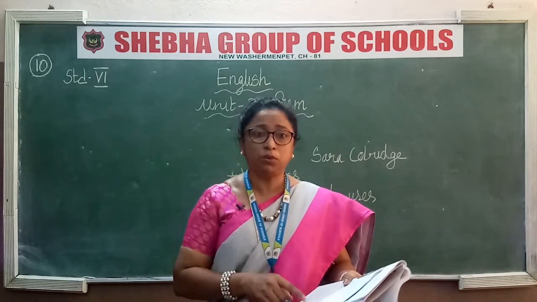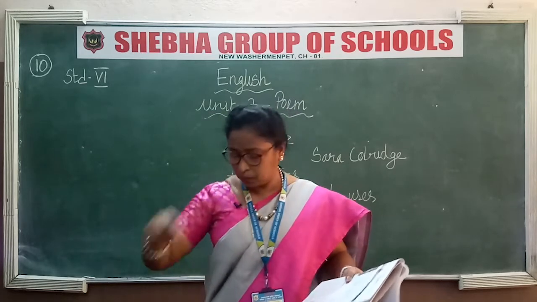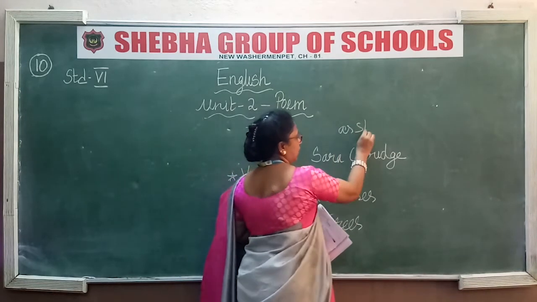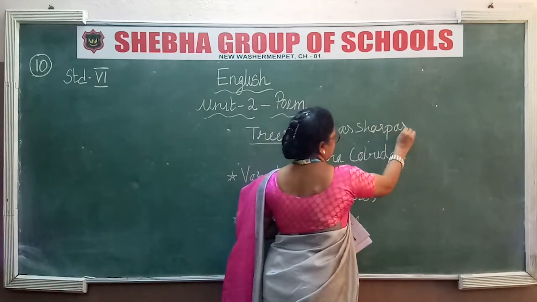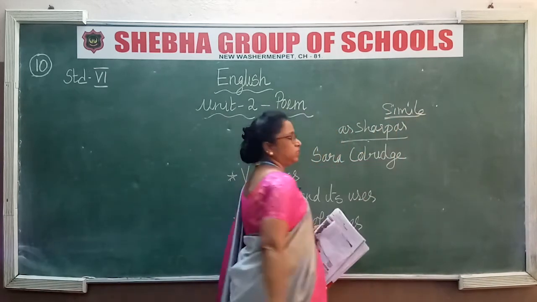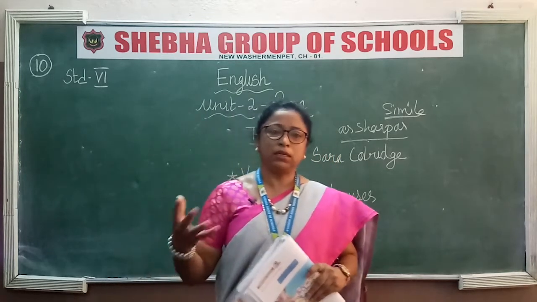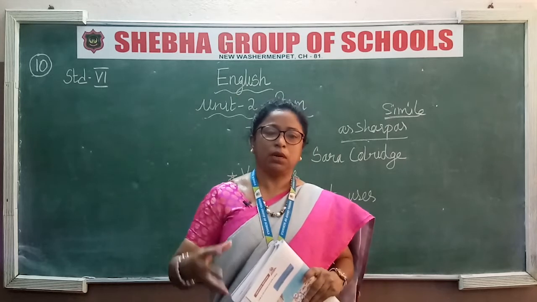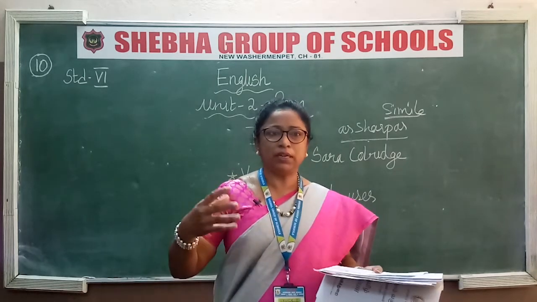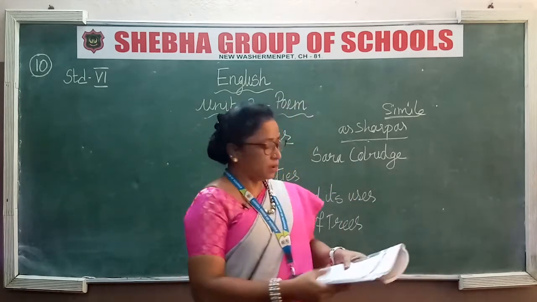And see, the figure of speech used over here is "as sharp as a blade." Underline the words and you will see "as sharp as." This is known as a simile. Okay, this is one figure of speech. Figure of speech means, in poems, the language used is a poetic device used by the poets to enhance the poem, that is, to give an imaginary lift to the poem. So that is called a simile.